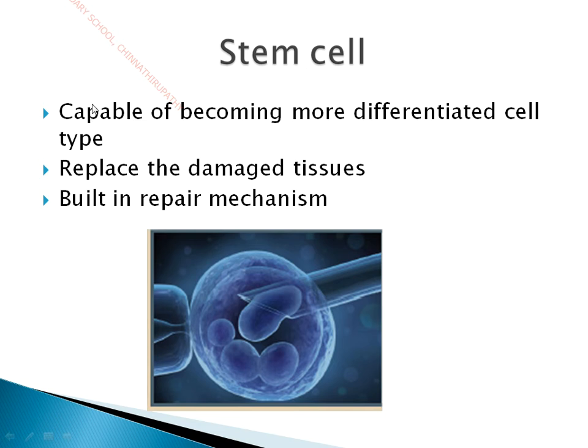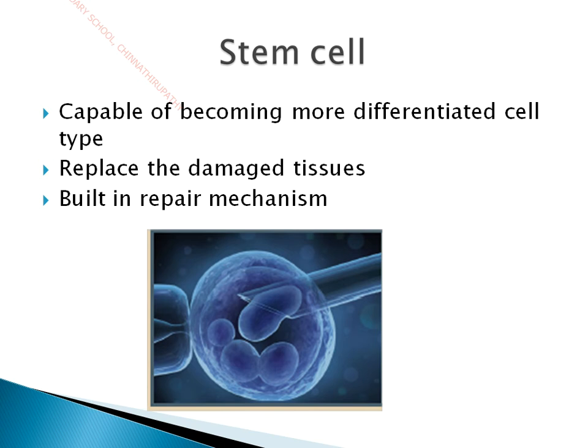But in the case of stem cells, these are capable of becoming more differentiated cell types. So we can use stem cells for curing some kinds of genetic diseases also. In recent technology, there is a technology called stem cell therapy, which is mainly used for curing a variety of genetic diseases. These stem cells are naturally present in our human body to replace damaged tissues. They can be formed into any kind of tissues or cells. Suppose, for example, if our skin tissues are damaged, these cells can be differentiated into skin cells.